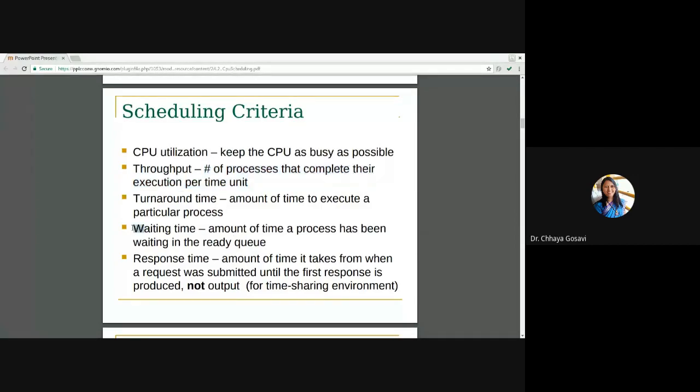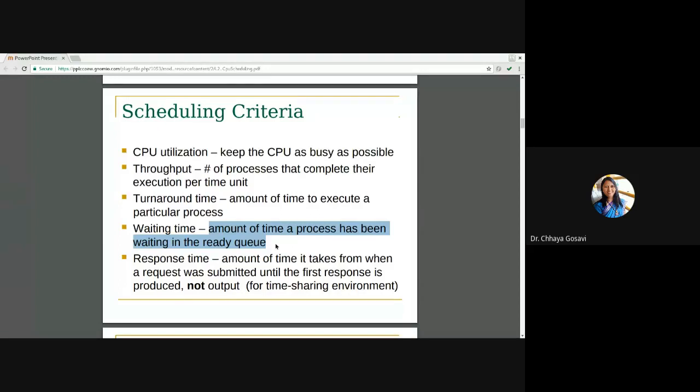Wait time means the process is not in execution: the amount of time a process has been waiting in the ready queue. A process can wait in the ready queue, in the wait queue, or in any other state till it is allocated to the CPU. That is called wait time for every process.